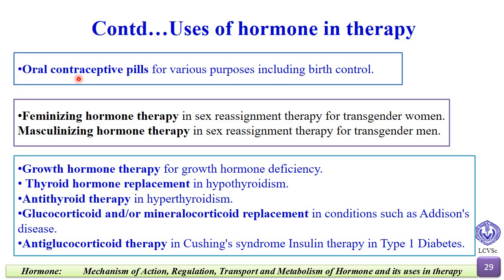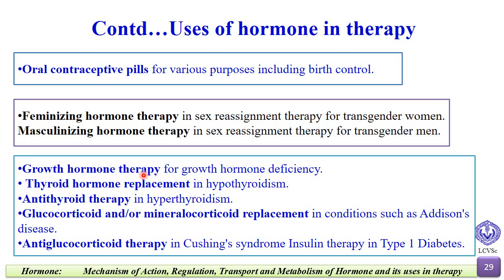Oral contraceptive pills for various purposes including birth control. Feminizing hormone therapy in sex reassignment therapy for transgender women and masculinizing hormone therapy in sex reassignment therapy for transgender men.